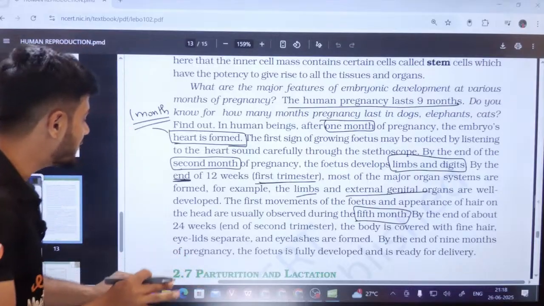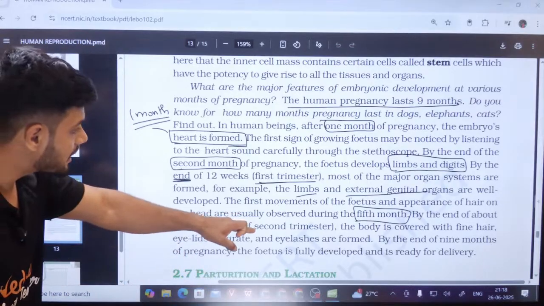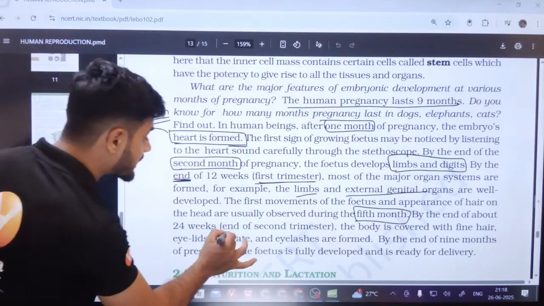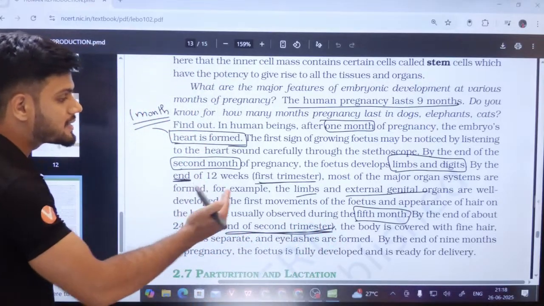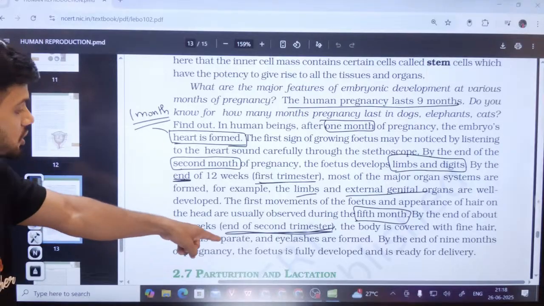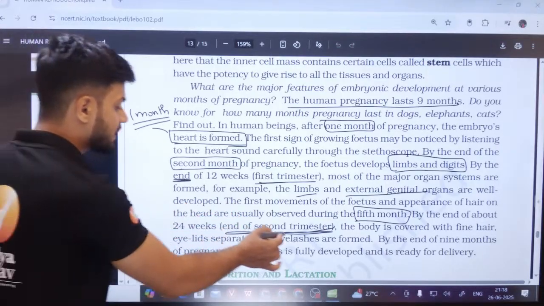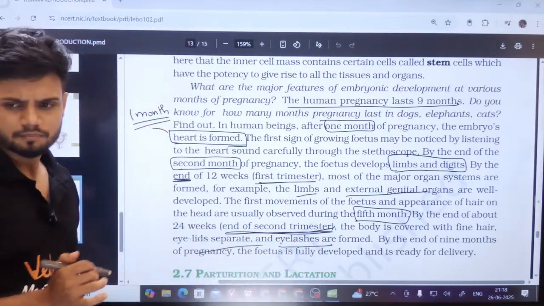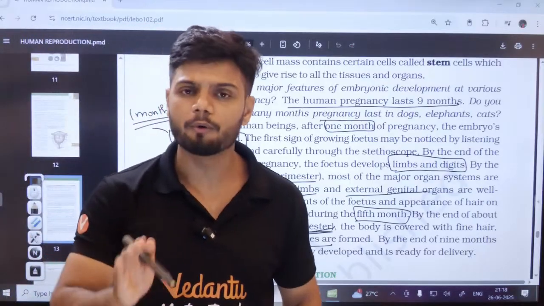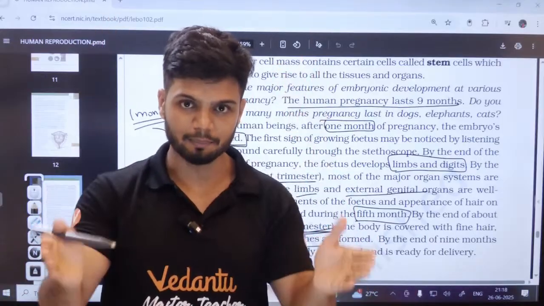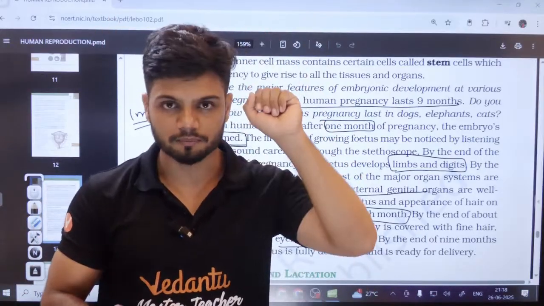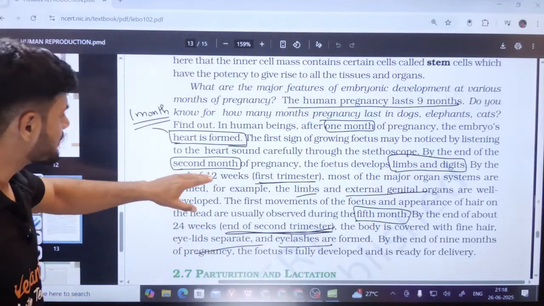By the end of about 24 weeks, the end of the second trimester, very important: the body is covered with fine hair, eyelid separation, and eyelashes are formed. So in the second trimester, everything is formed. Students, from an examination point of view, I would suggest please write it in a table format. You make a table. First month, heart formed. Second month, what happens?